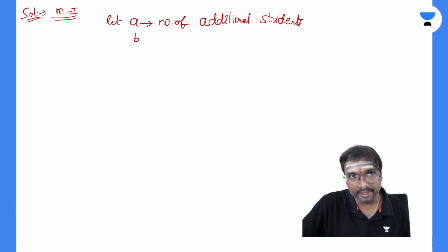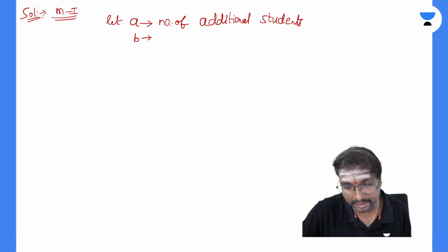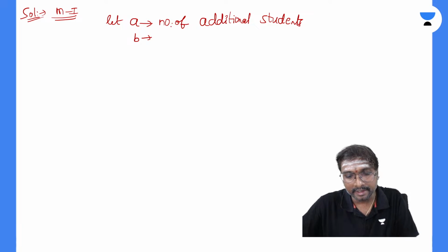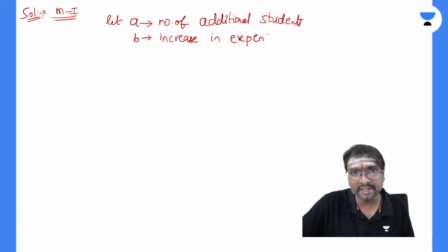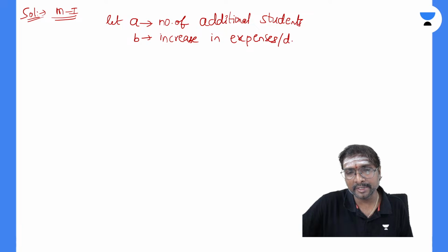And what is that B? If you just observe, B is the increase in the expense per day. Why will there be an increase in expenses? Increase in expenses per day due to the addition of these students.